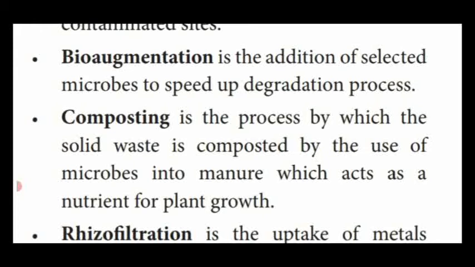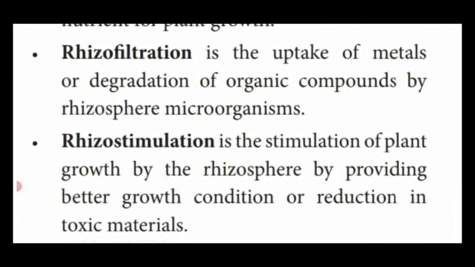The solid waste is composted, meaning it is modified into fertilizer by the use of microbes, into manure which acts as a nutrient for plant growth. So what will happen? The solid waste is modified into manure by the application of microorganisms. In this manner, plants take it as a nutritive substance for their growth, and that is said to be composting.